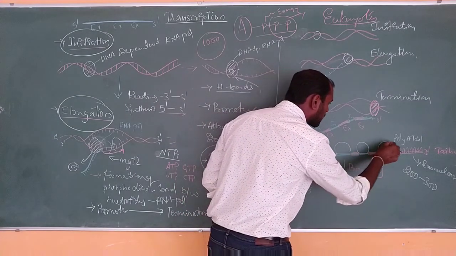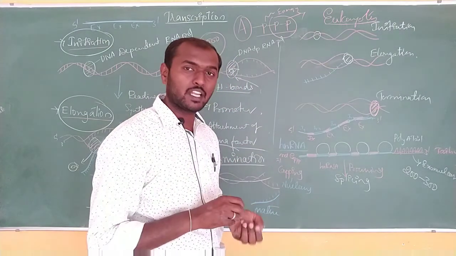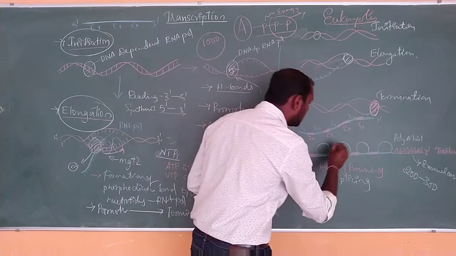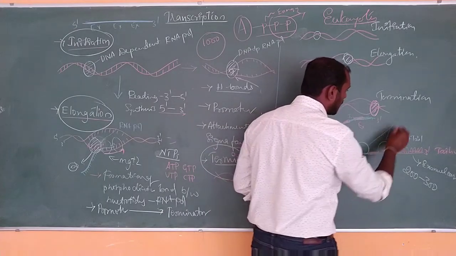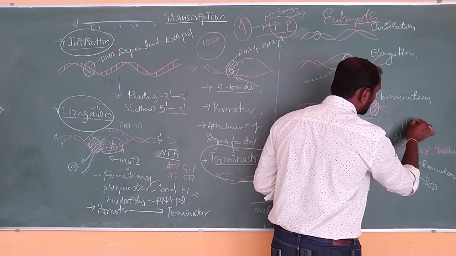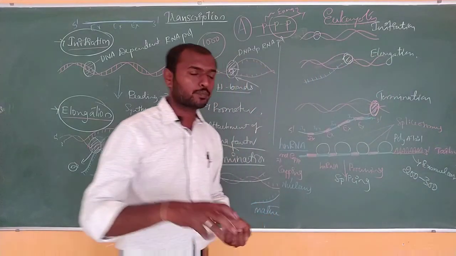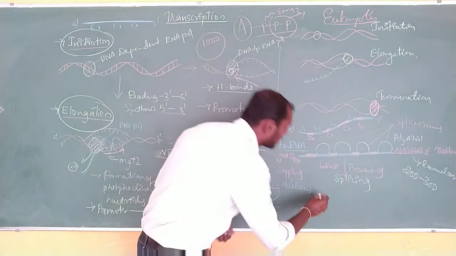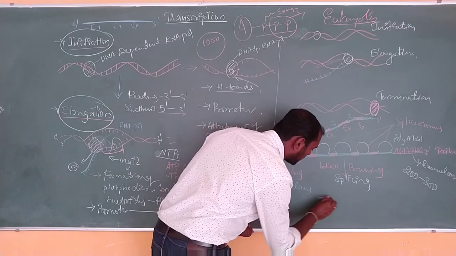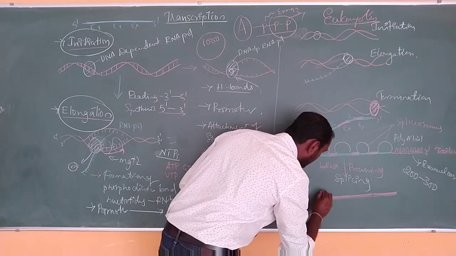A special kind of protein or special kind of RNA is going to remove this. They are called snRNA, and together they are called spliceosomes. With the help of spliceosomes, all introns are removed and exons are joined.